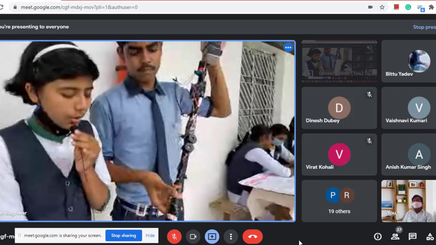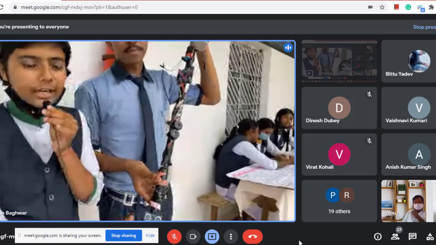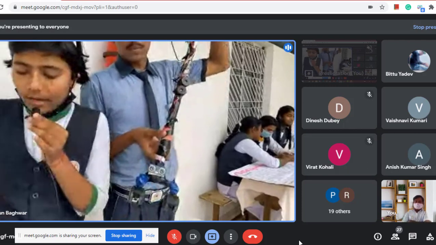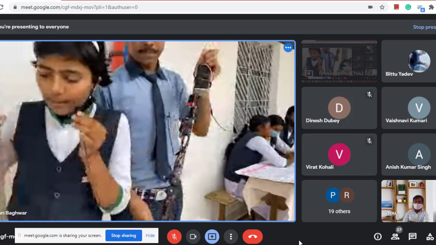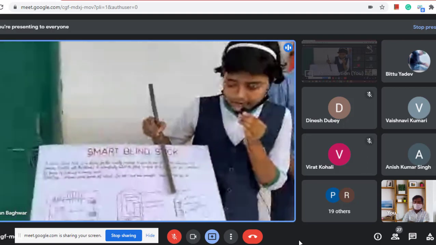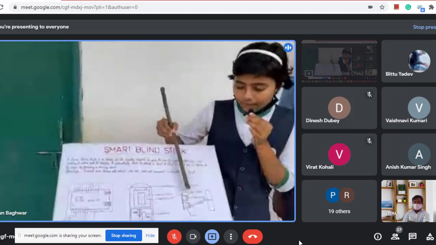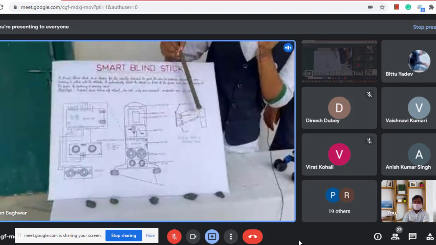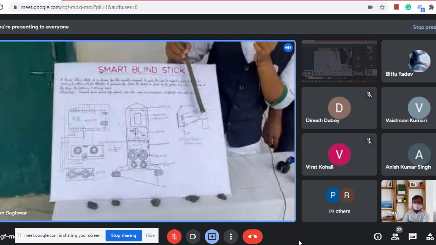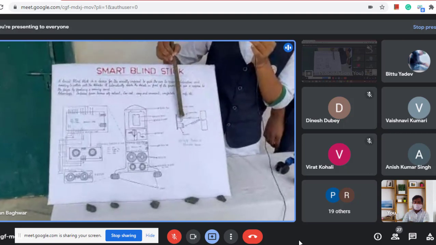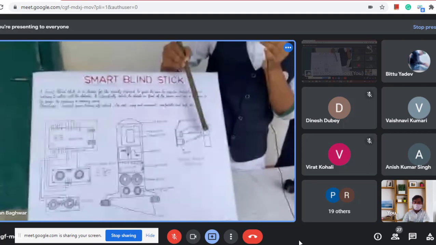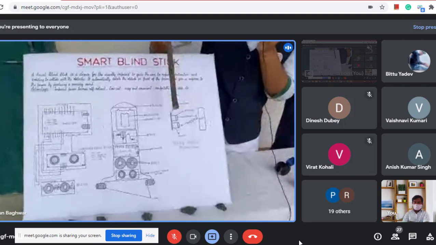So this ultrasonic sensor detects if any object comes into its path. Here, as we can see, this is the diagram of the ultrasonic sensor. It consists of a transmitter and this is the receiver. Suppose any object comes in front of this sensor, then this transmitter sends a wave to this object, and then that wave from the object gets reflected back to this receiver.